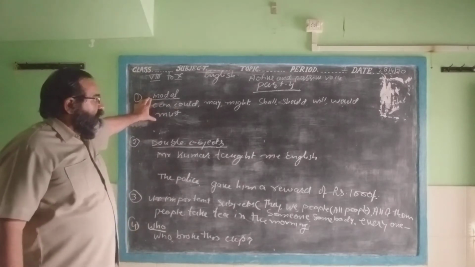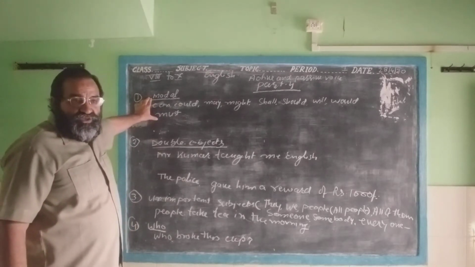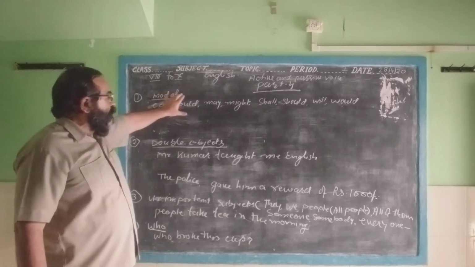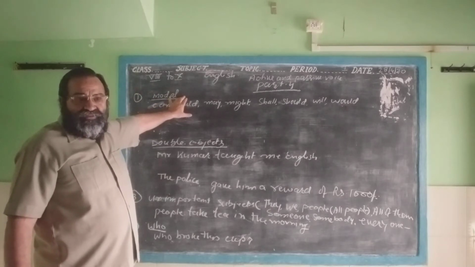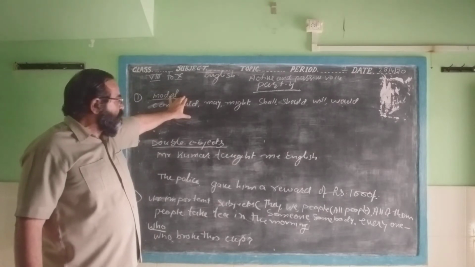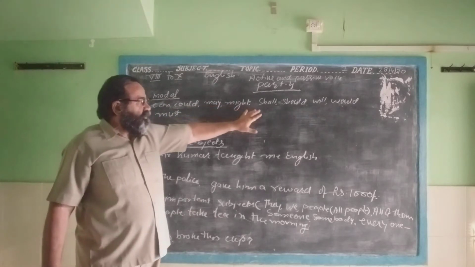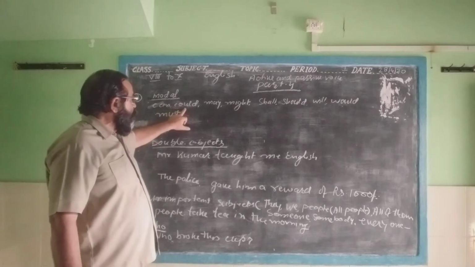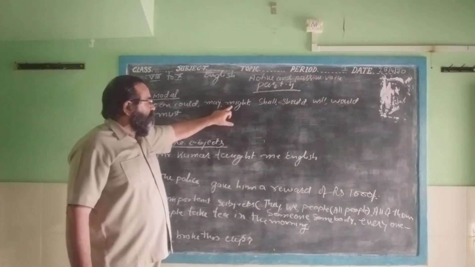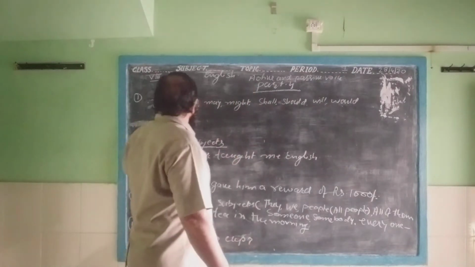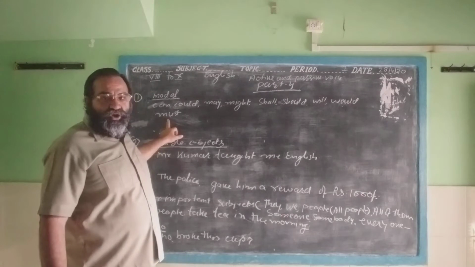When we change an active sentence into a passive voice sentence, and we find a modal in the sentence, then how will we change the sentence with a modal verb from active to passive voice? These are the modal verbs: can, could, may, might, shall, should, will, would, must, and need not.